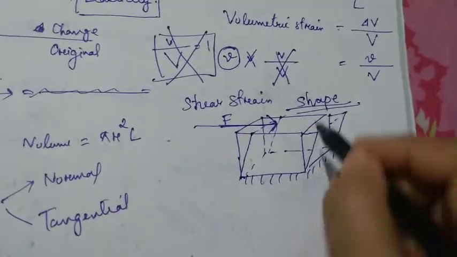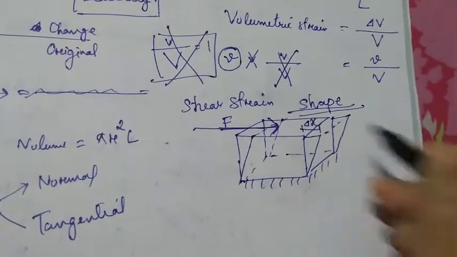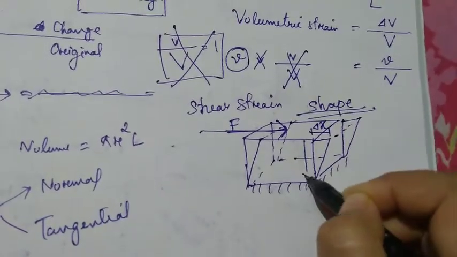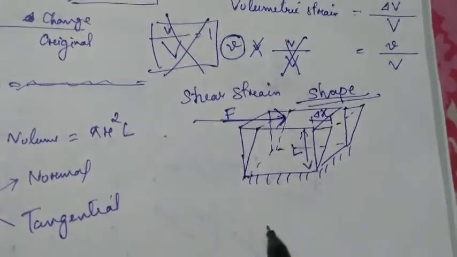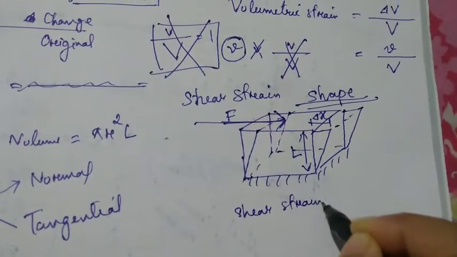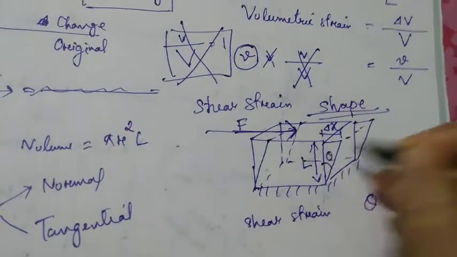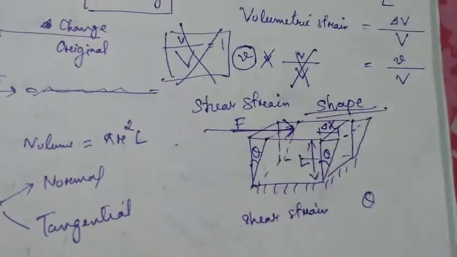So that particular strain is represented by shear strain. Fine. So here if I consider this change, how far it has traveled, say del x, and this length to be capital L, then shear strain is basically denoted by theta. So this angle is called theta. Can you understand? This is nothing but shear strain.